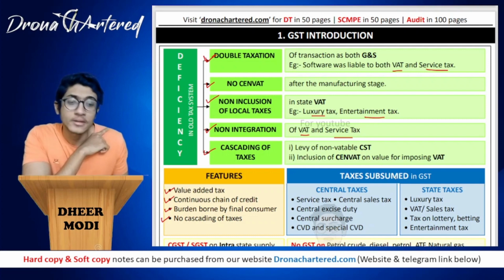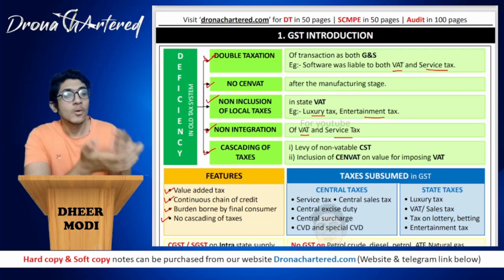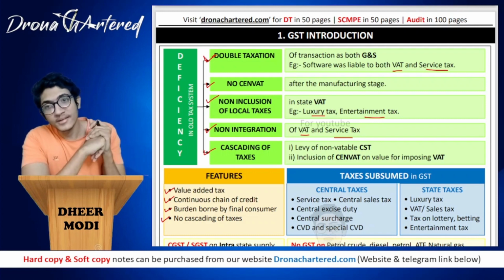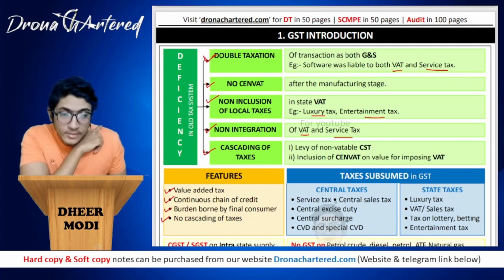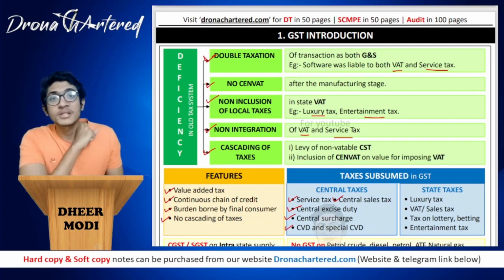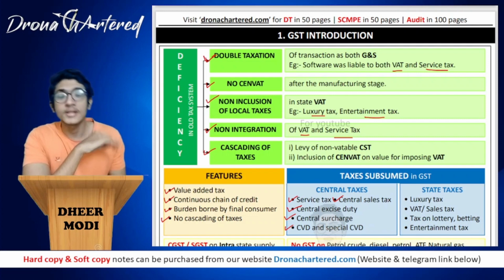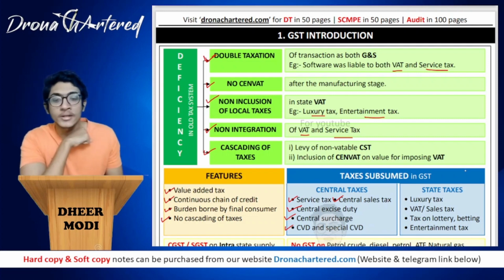Okay, what are the taxes subsumed in GST? That is, what are the taxes that have been replaced by GST? Which all taxes are included in GST? So that is all the central taxes. For example, your service tax, any central sales tax, central excise duty, central surcharge, your CVD and special CVD. So all of these have been included in GST. That is, these do not exist anymore.